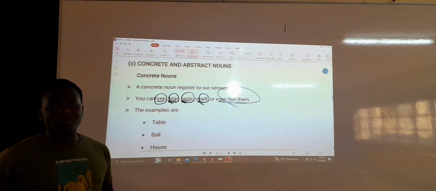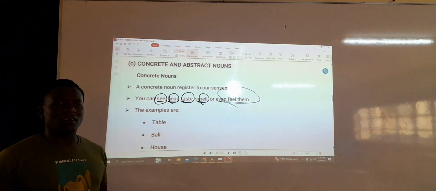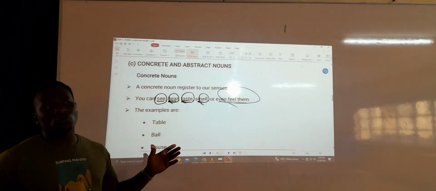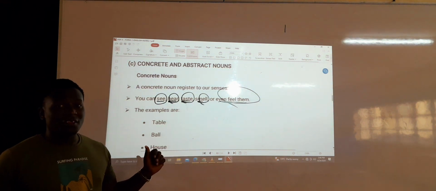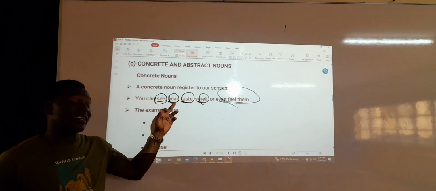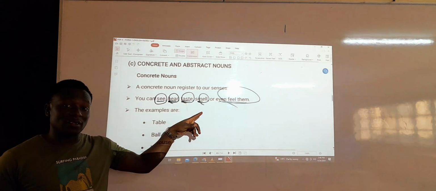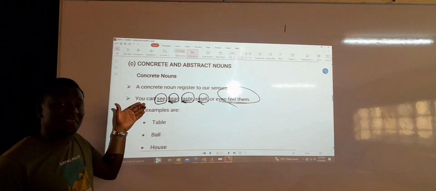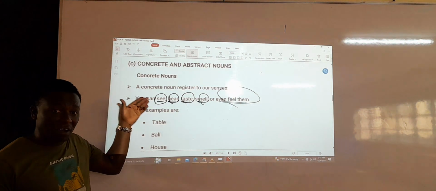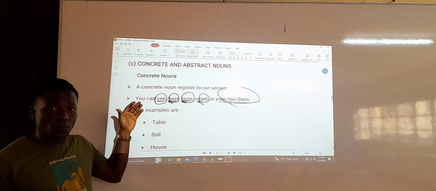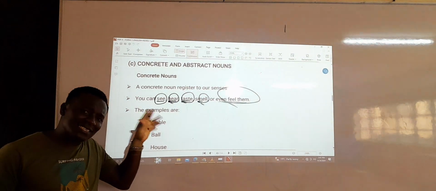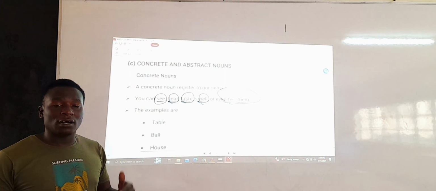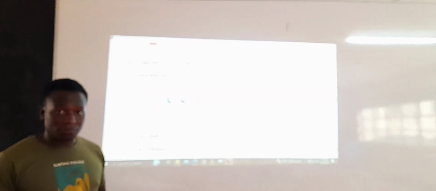Now, I've seen students having some confusion, and when they have been asked to provide some concrete nouns, they say see, hear, taste, smell, and feel. No, those are not concrete nouns. These are the senses, the 5 senses of the human body. So, any noun that registers to these particular senses is a concrete noun.